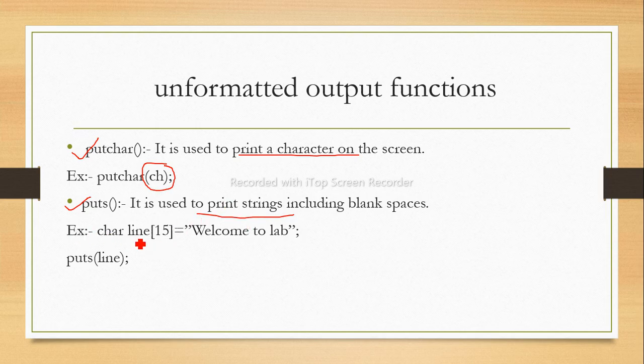Here an example is given. char line is nothing but a string of size 15 having the string "welcome to lab". If we want to display this whole line, we use the puts function and pass this string name. Line is our string name, and we are passing that string name here.